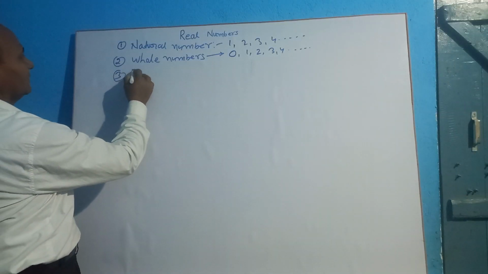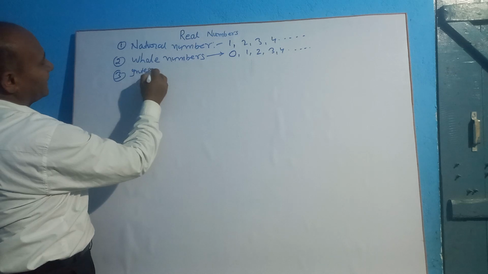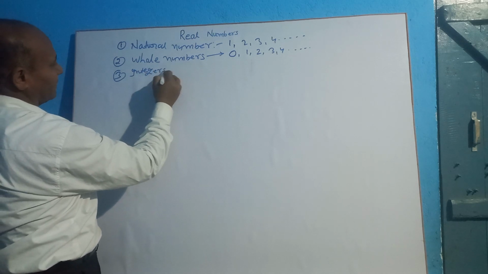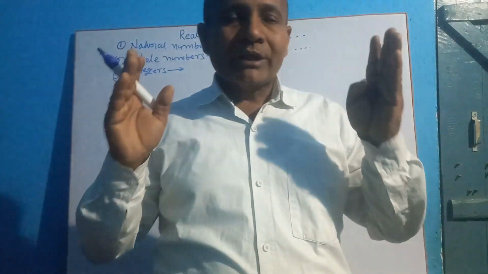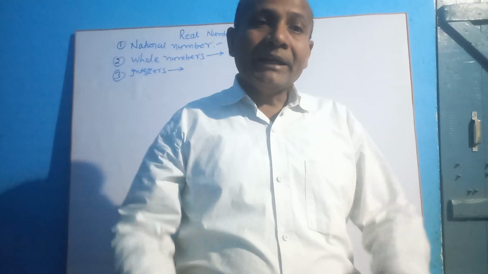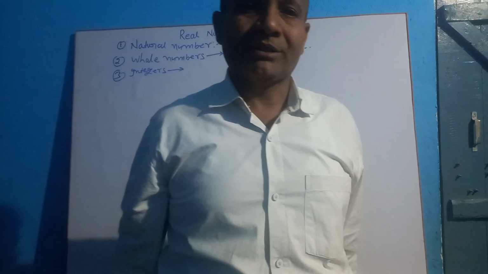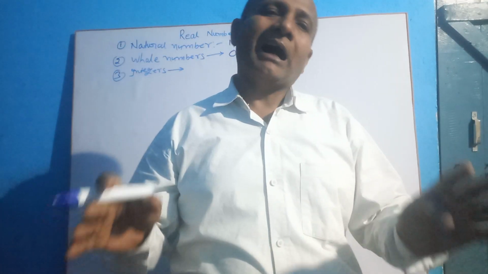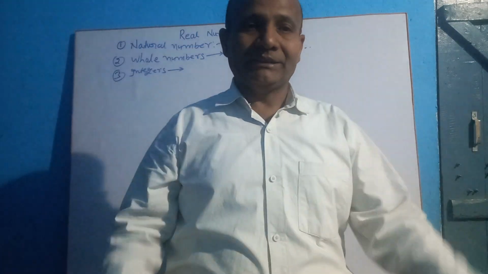Third, integers. All counting numbers, negative of counting numbers with 0 are known as integers.